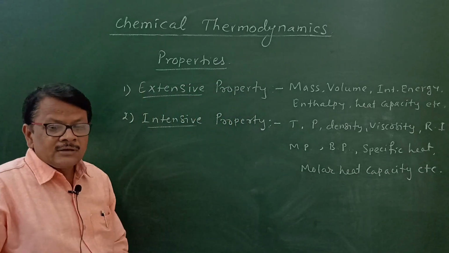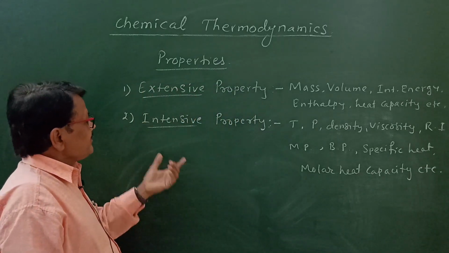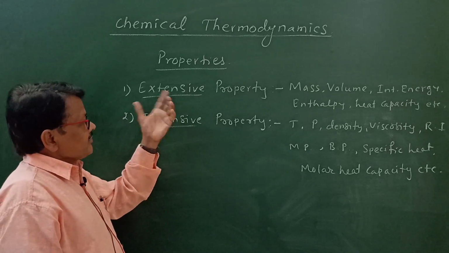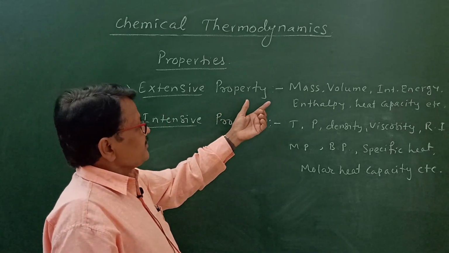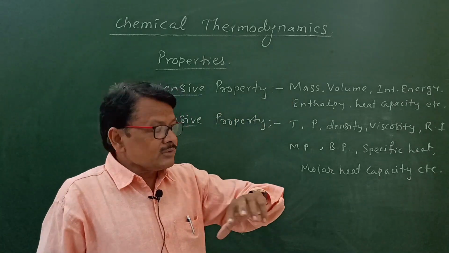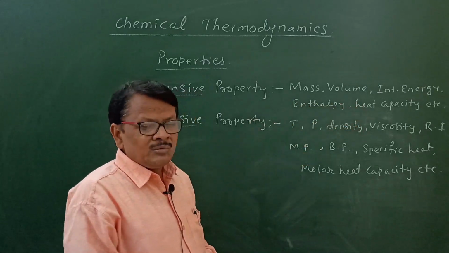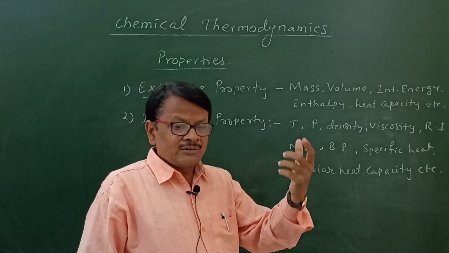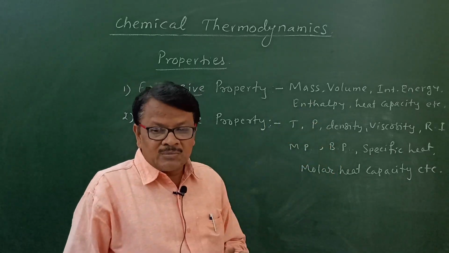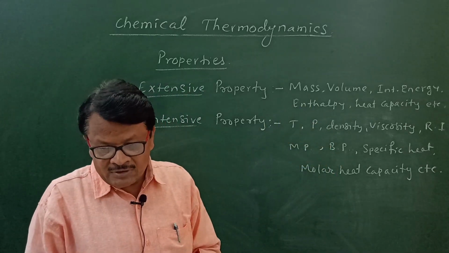We saw in the definition of extensive properties and intensive properties that extensive properties are those properties which depend upon the amount of substance present in it. And their examples are before you on the board. We'll consider one by one. Mass is an extensive property. So why is it an extensive property?